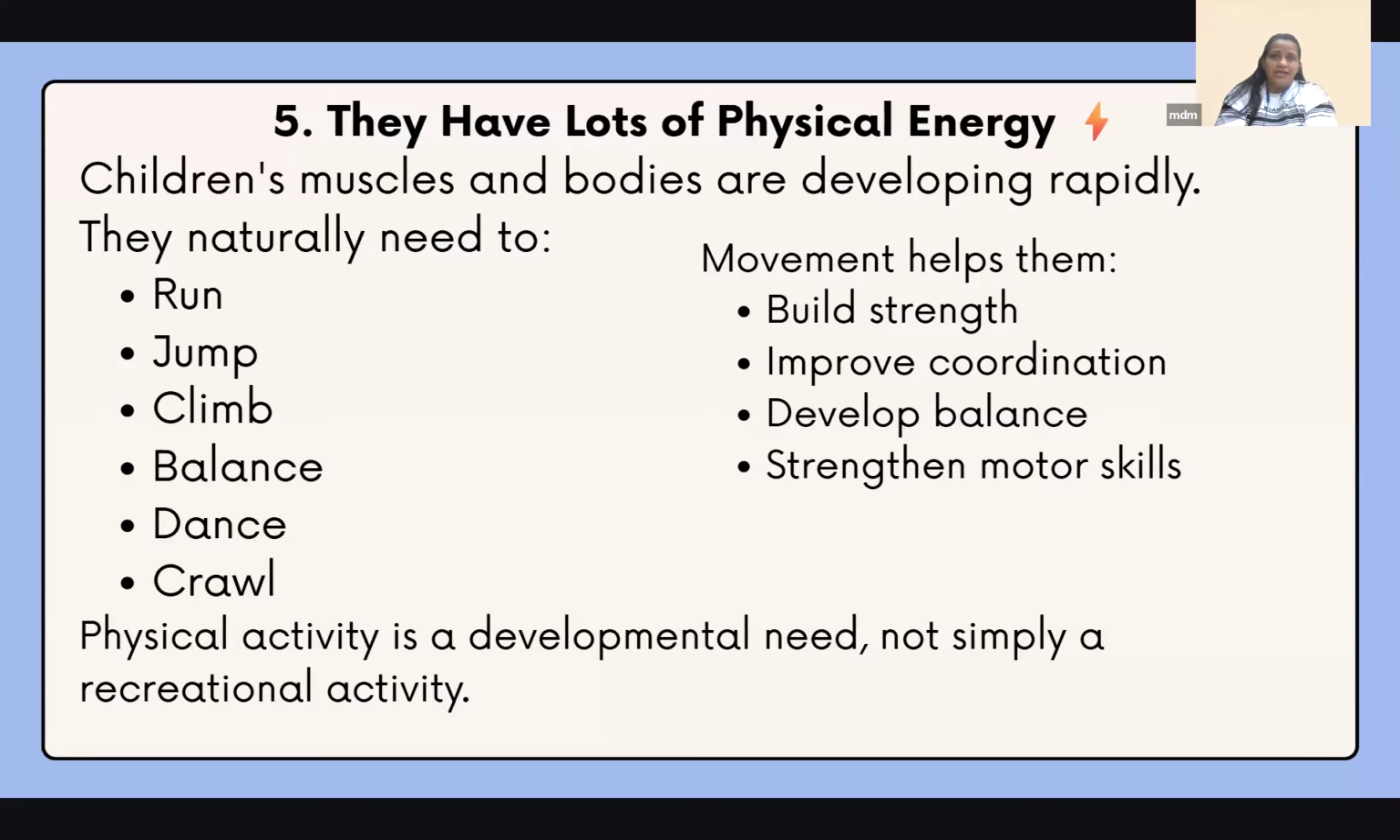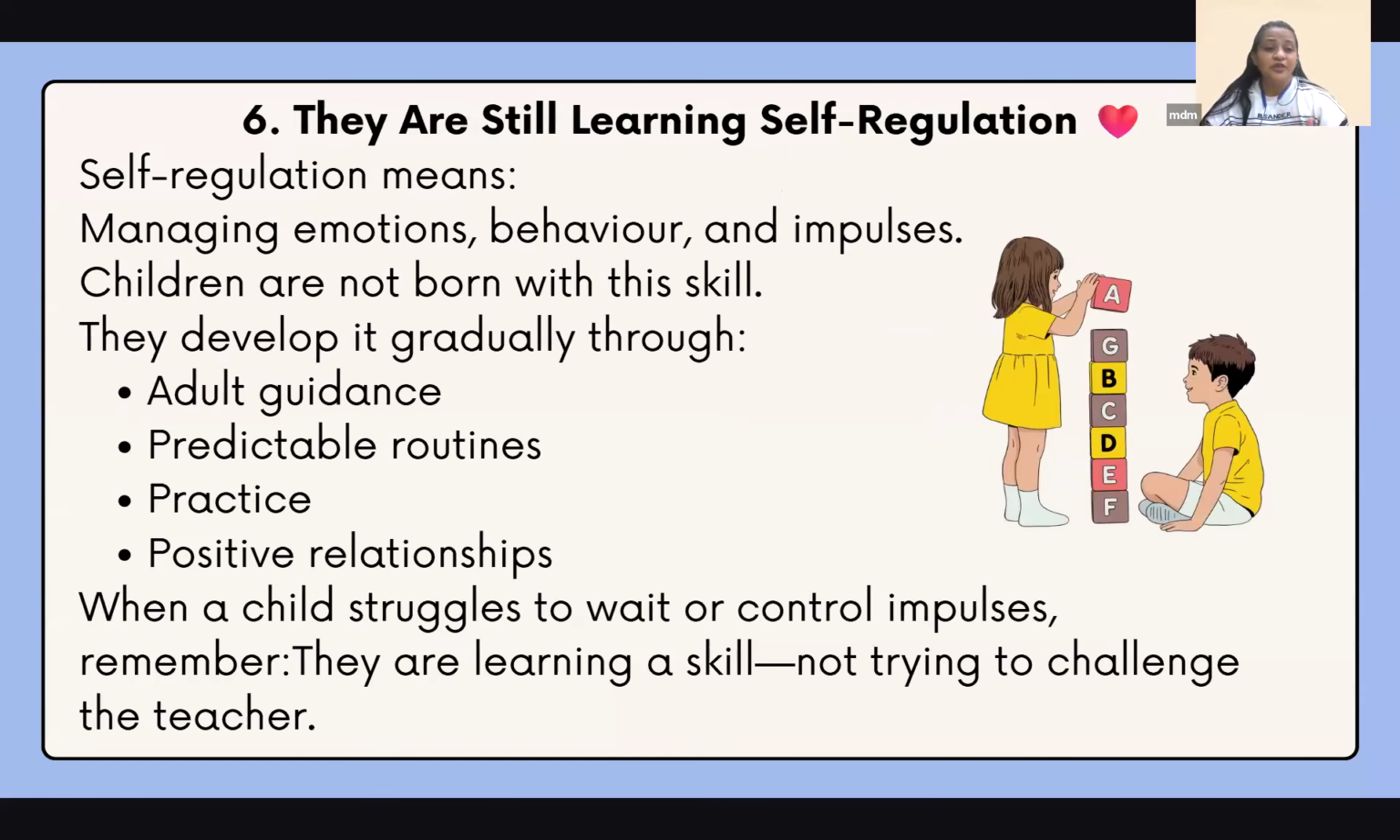You can't expect them to cross their hands and just sit and listen to you. No. They are still learning self-regulation. What does self-regulation basically mean? They are learning to manage their emotions, their behavior, their impulses. They are not born with these things. They don't know how to manage their emotions or their behavior. They are still learning the difference between good and bad, right and wrong. They will learn it through predictable routines, practice, positive relationships, and the adult guidance that they need. So they are learning a skill.